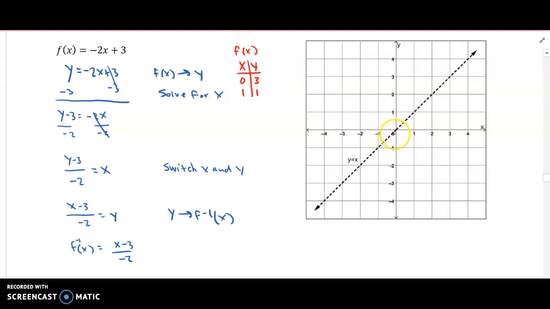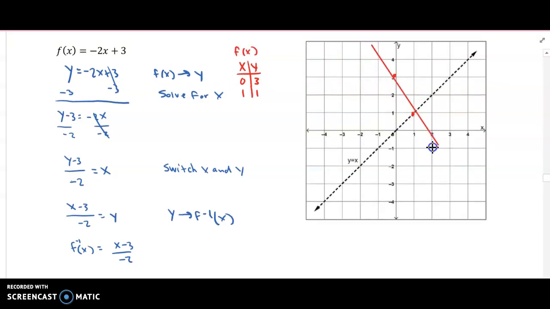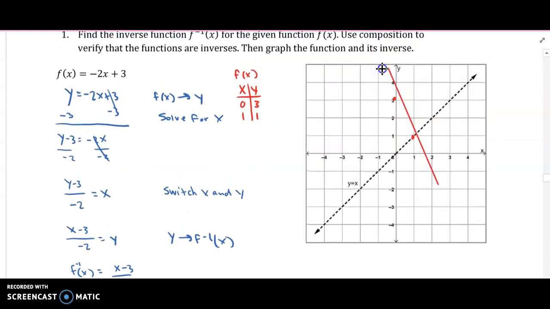It doesn't matter what 2 points you choose. You can choose anything to plug in for x. So 0, 3, 1, 1. That's that one. And then you draw a straight line through those points. There we go. Okay, well, I wanted it to go all the way. But, and then the other one.